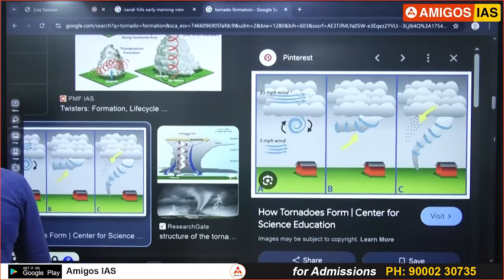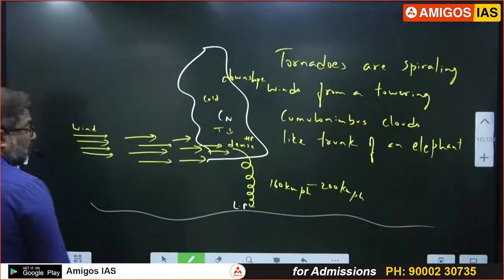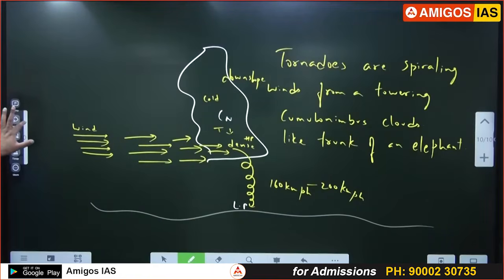Also called a twister because they are rotating like this. When it happens on water, they are called waterspouts. Clear? A lot of photos are there here, you can see. Now come back. So I want you to remember this case.